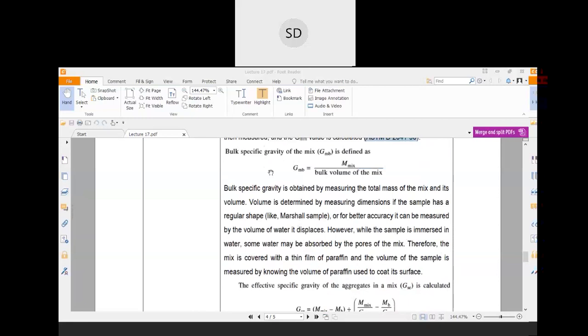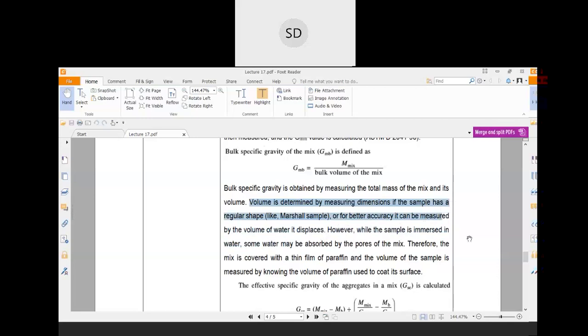So how is it measured? Bulk specific gravity is obtained by measuring the total mass of the mix and its volume. Volume is determined by measuring the dimensions of the sample if it has a regular shape. If it is a square shape, you can directly find the volume. If it is a cylindrical shape, you can also directly find the volume. Or, for better accuracy, it can be measured by the volume of water it displaces.